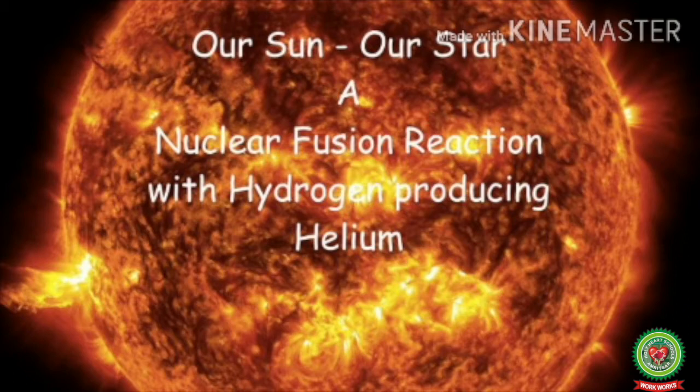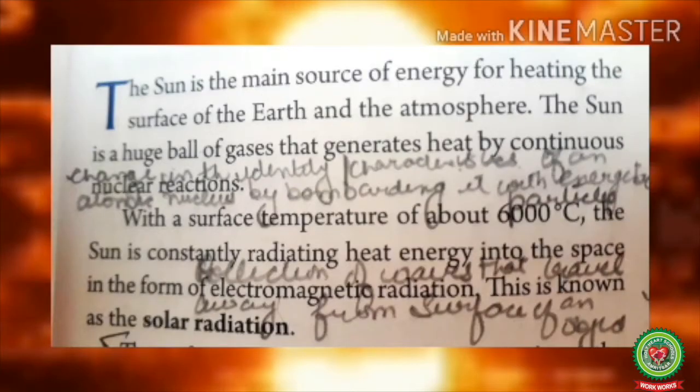With a surface temperature of about 6000 degrees Celsius, the sun is constantly radiating heat energy into the space in the form of electromagnetic radiations. Electromagnetic radiations is a collection of waves that travel away from surface of an object. This is known as solar radiation. In simple language, solar radiation is the electromagnetic radiation given off by the sun.